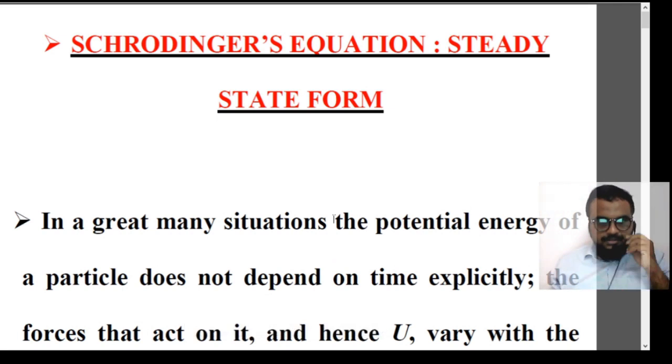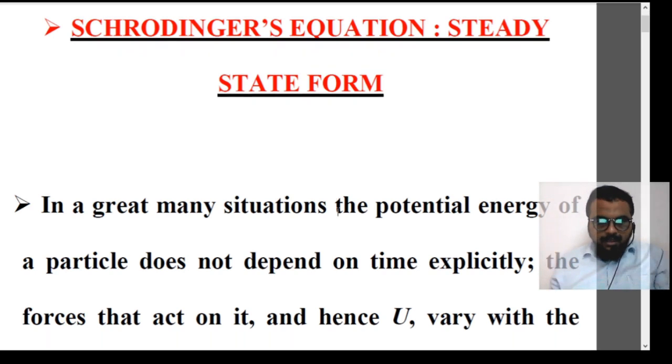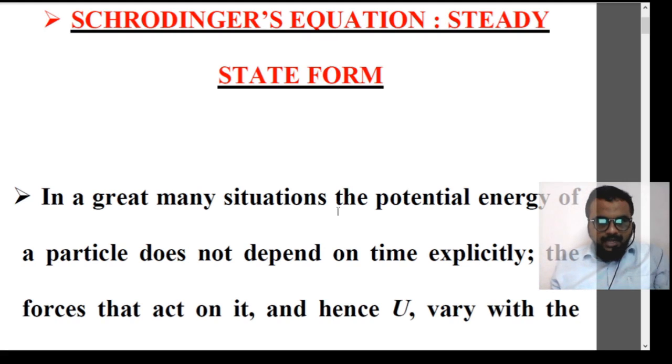Today we are going to discuss the derivation of the Schrodinger equation, steady state form. In the last videos, we have derived the Schrodinger equation in the time dependent form. Today we are going to derive the time independent form of the Schrodinger's equation. As we told you, the Schrodinger's equation is the fundamental equation in quantum mechanics. The Schrodinger's equation uses a wave function, and using the potential energy we solve for the wave function.